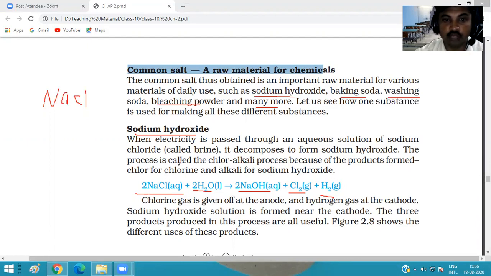And this process is known as the chlor-alkali process. What is the name of this process? Chlor-alkali process. Because it forms products: chlor for chlorine, and alkali for sodium hydroxide. Chlorine gas is given off at the anode, and hydrogen gas at the cathode. Sodium hydroxide solution is formed near the cathode, by the electrolysis of an aqueous solution of sodium chloride.